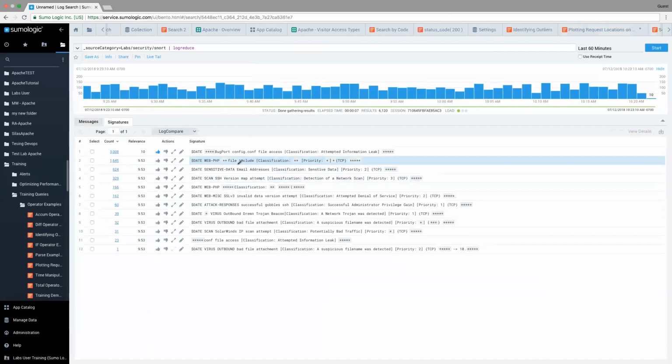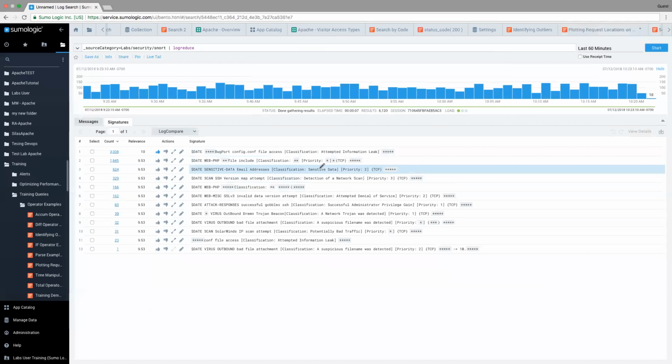Let's let it run, and it's just about finished. Now, rather than looking at about 200 pages, we see these breakdowns of the commonalities of things that occurred. So we see that there were about 3,000 attempted information leaks over the last 60 minutes, 624 sensitive data, and we see a network Trojan was detected. Whether that's good or bad, in my mind it's kind of good that the system caught it. But regardless, we see a bunch of different events that have occurred.